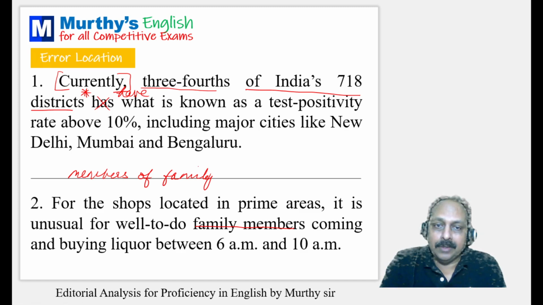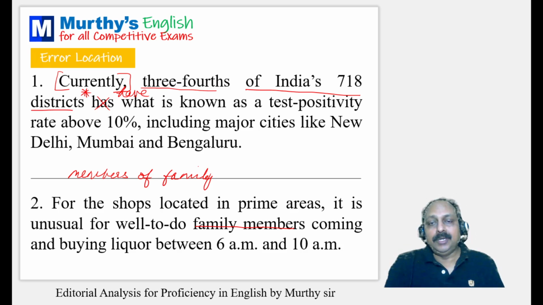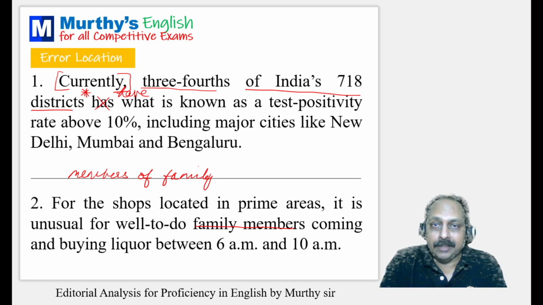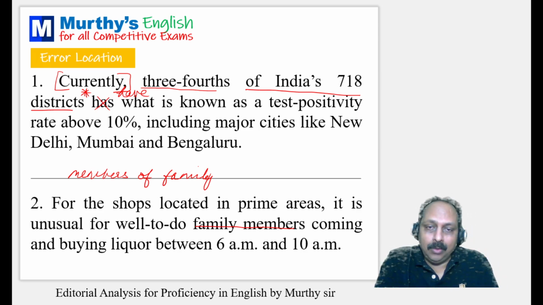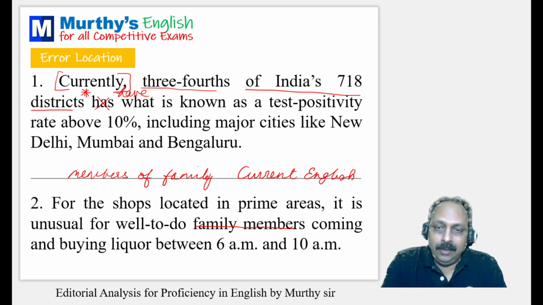Members of my family. Then you may ask, sir, how come the wrong expression has been used in the Hindu paper? Usually what happens, language is dynamic. It keeps changing. And we have something called current English or modern English. From the exam point of view, we don't consider current English or modern English.